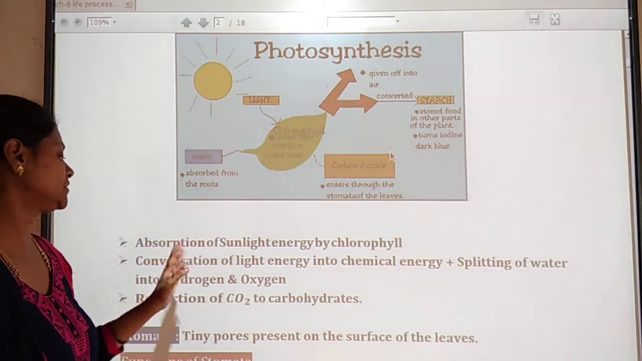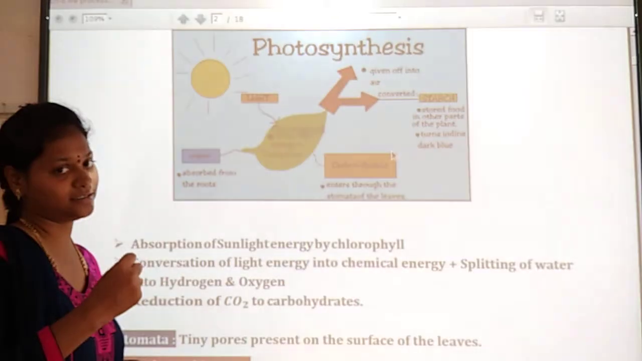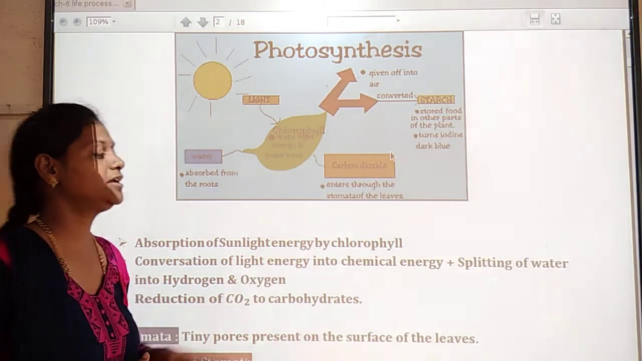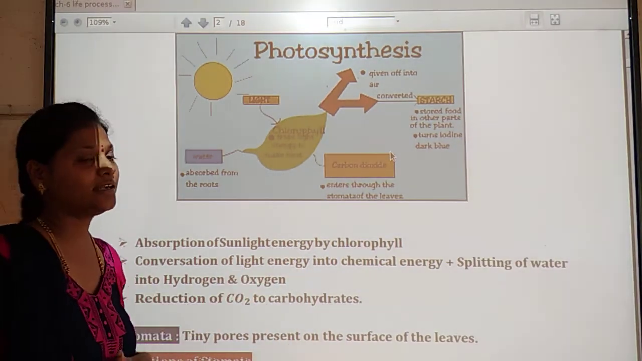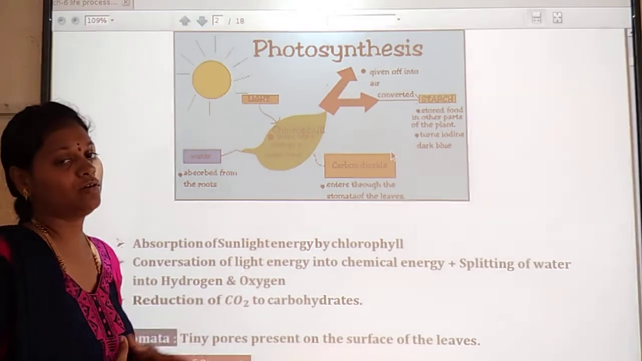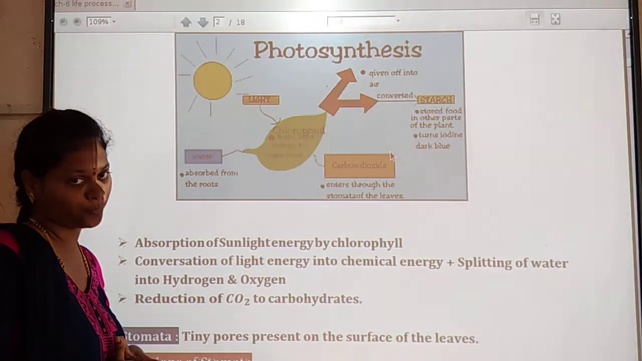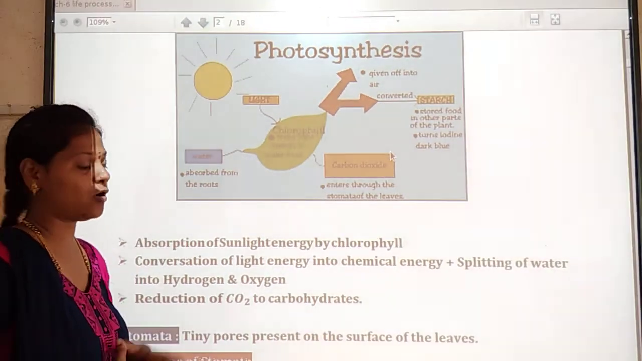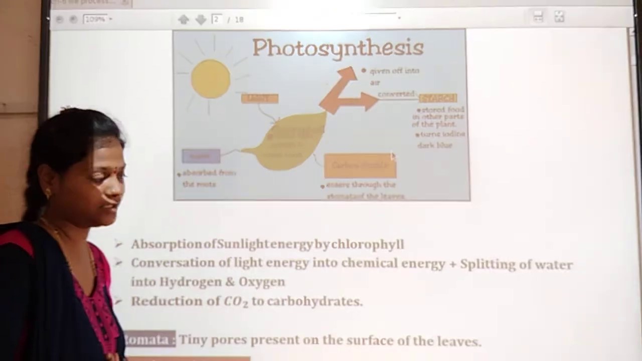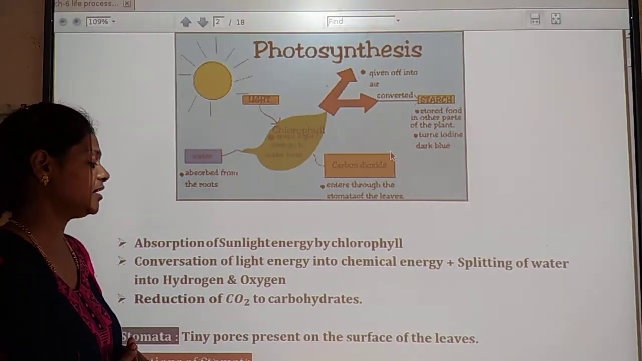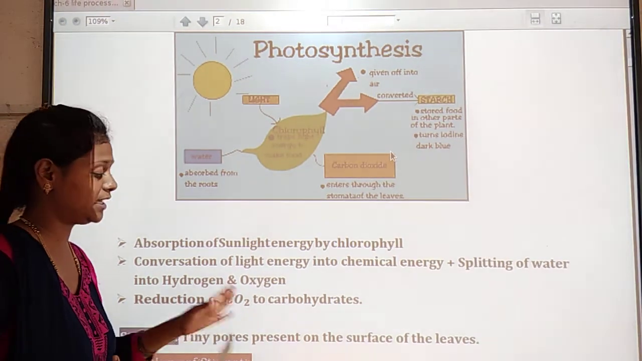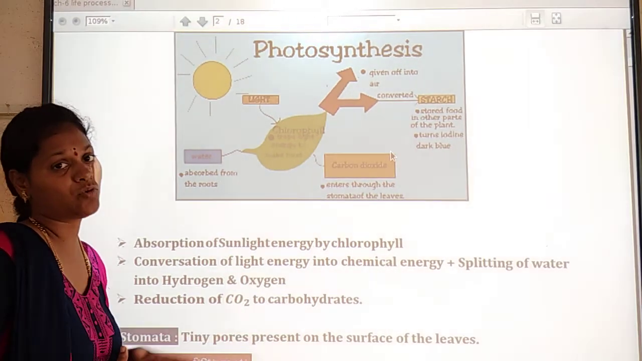Here in this process the conversion of light energy takes place. Light energy is nothing but solar energy. So here light energy can be converted into chemical energy, and also the splitting of water into hydrogen and oxygen. Water is nothing but H2O. Here the splitting of the water takes place and it is converted into hydrogen and oxygen, and also reduction of carbon dioxide to carbohydrates. So with the help of carbon dioxide it can get carbohydrates.